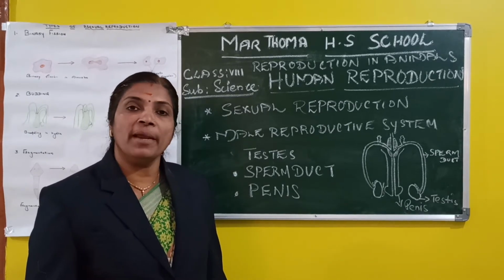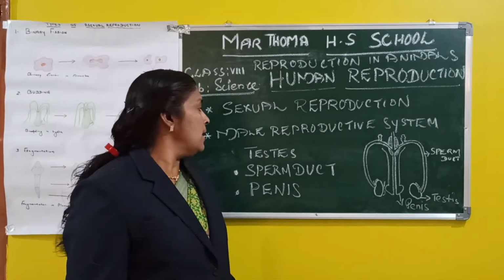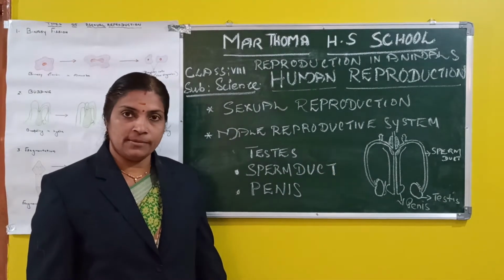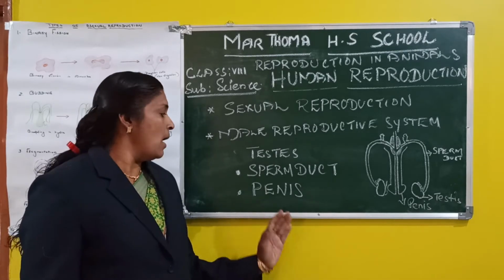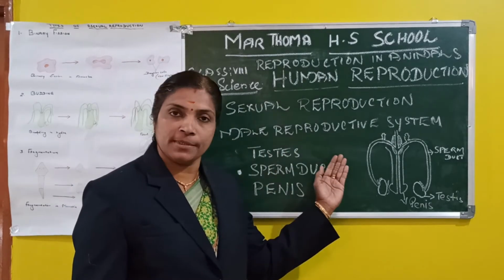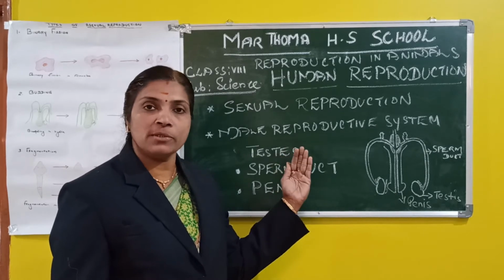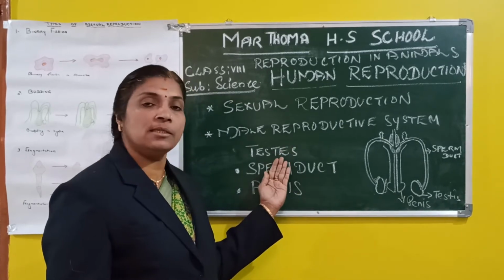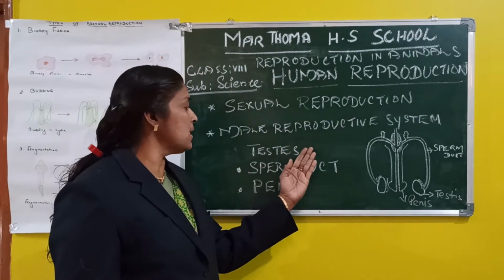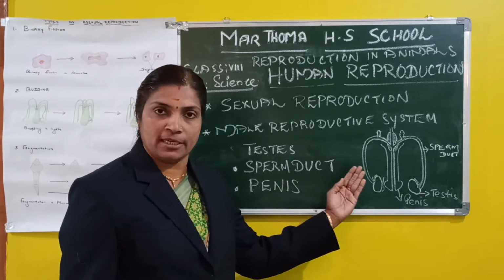In human beings, males and females have different reproductive systems. The male reproductive system consists of a pair of testes, sperm duct and penis. The testis produces sperms. Testis produce millions of sperms. The process of producing sperms by testis is called spermatogenesis. From the testis, sperms are carried to the penis by the sperm duct. Through the penis, it is ejected out.